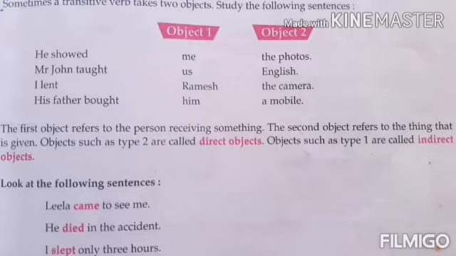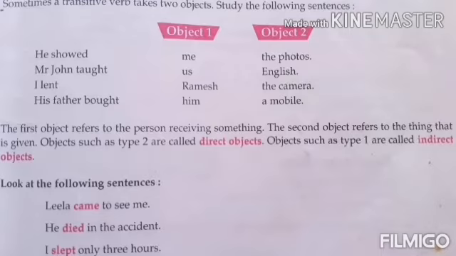And very simple, you can know that by using the word whom after the verb, you can get the first object. He showed what? The photos, second object. And he showed whom? Me. So the first objects in these examples are me, us, Ramesh and him.